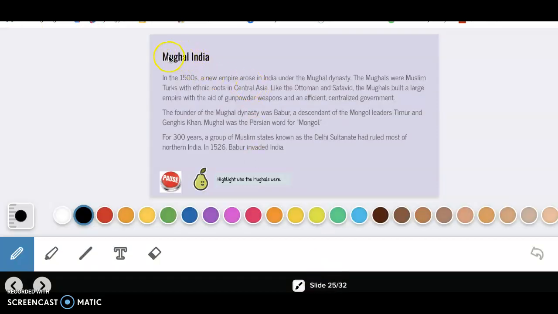Now, I see that I've moved on to Mughal India, and I see the same kind of setup here. I also see that I'm on slide 25 out of 32, so I don't have too many left. So for the rest of these slides, you are going to continue. I'm going to pause this video or stop this video and let you continue on your own. Same thing. You'll follow the pause button, look at the Pear Deck or paper symbol, and do what it says here. As always, be sure to check with your teacher.